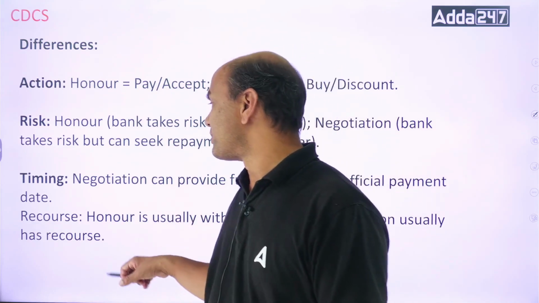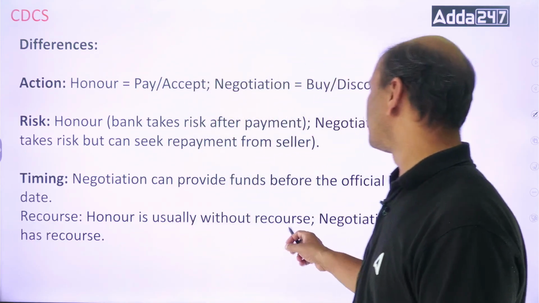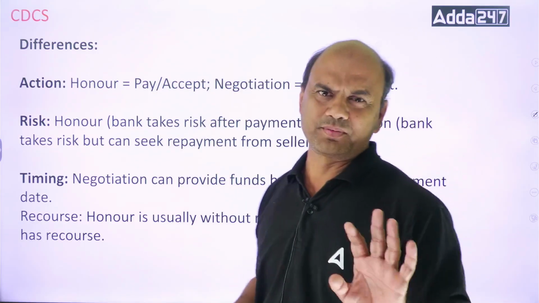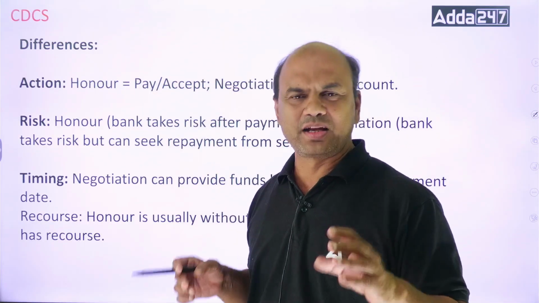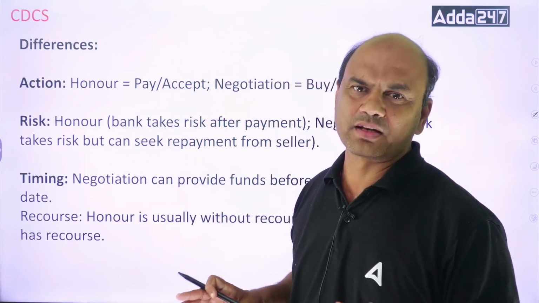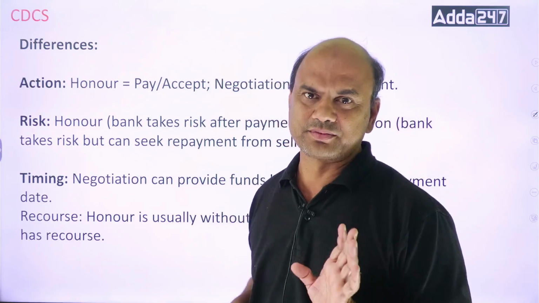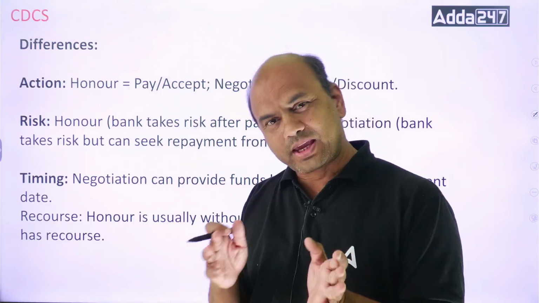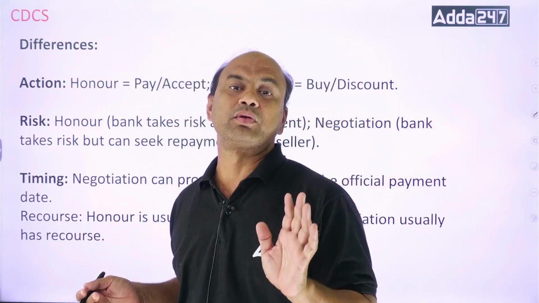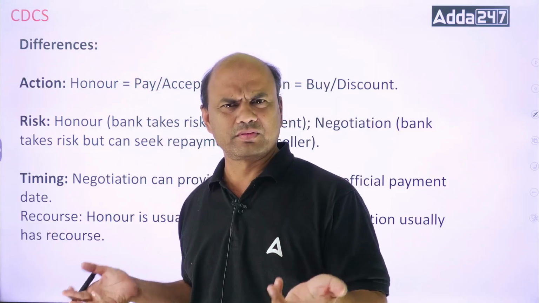Okay? So recourse. Honor is usually without recourse. Negotiation usually has recourse. Has or may not have. Has means 80% we have the recourse, but no bank generally gives without recourse nowadays. But it's not a strict rule that you cannot negotiate without recourse. You can if you want.